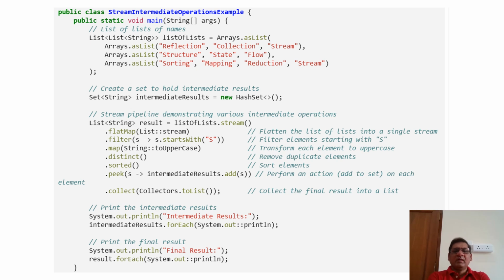Actually, with the help of peek, we are adding this to the map. Finally, we are collecting the modified objects into a list. This is how we use streams while working on a stream of a list of objects. Here I'm providing the output, printing the list of the information that we have modified.